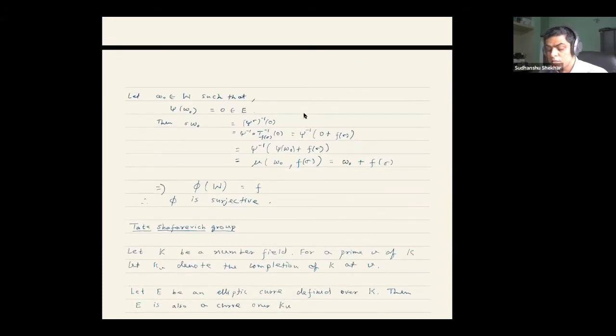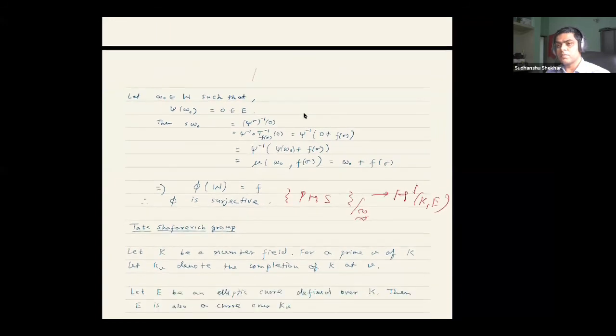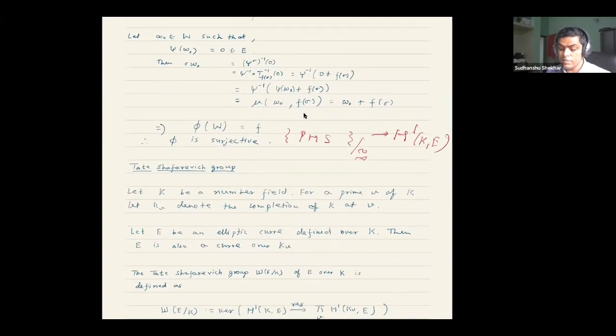Yeah. So this completes that. So what we have shown finally, let me just briefly say. We had on one side the set of all principal homogeneous spaces up to, of course, equivalence isomorphisms, and on the other side we had H1(K, E), and we have shown that there is a very nice explicit isomorphism between these two sets. So this is all about the geometric interpretations of elements of the Galois cohomology group of elliptic curves.